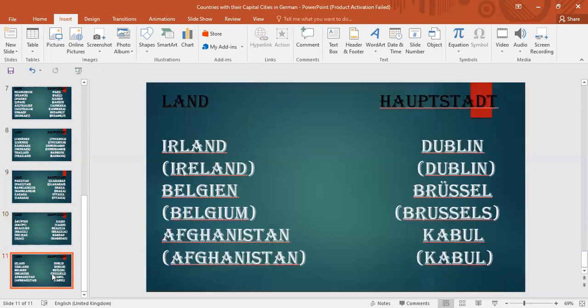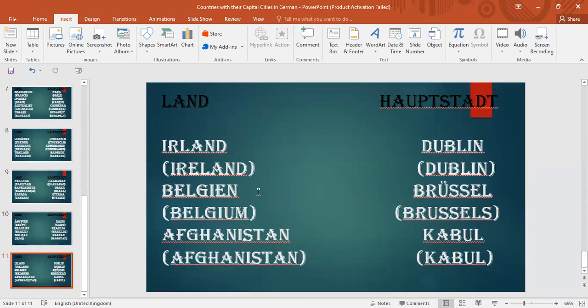Okay, so the next country we have is Irland. This is Irland in German and Ireland in English. And its capital city is similar in both languages, Dublin and Dublin.